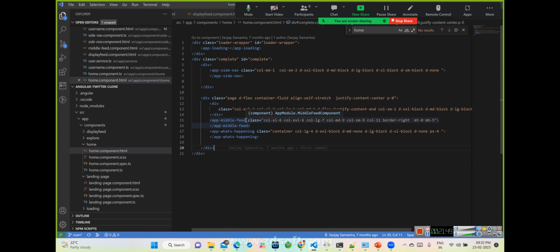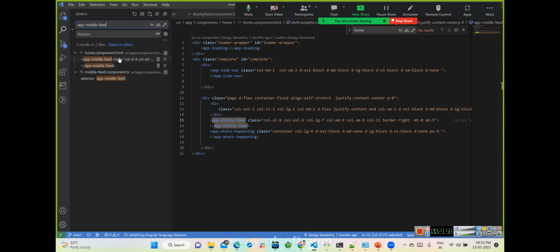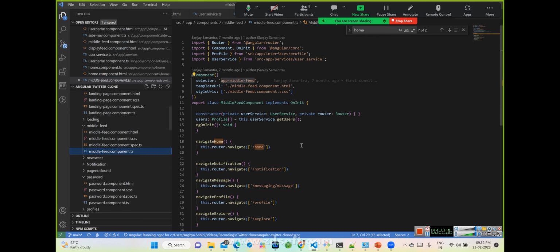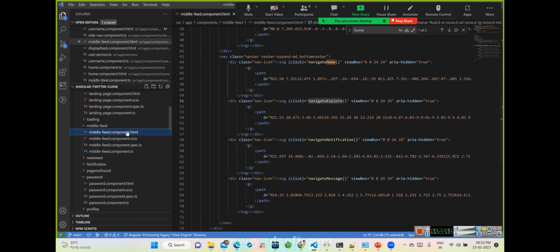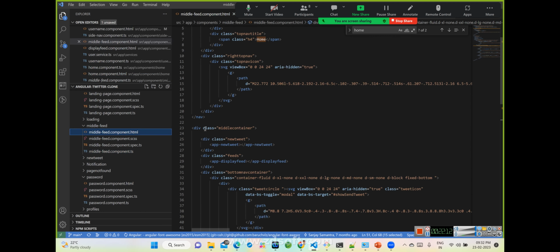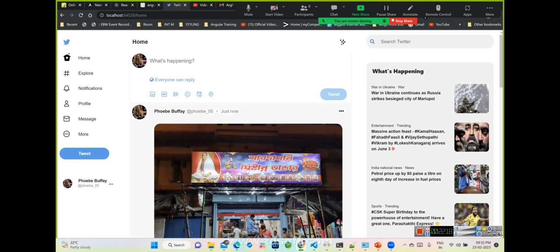If we see the app middle feed, let's go to the app middle feed. We'll try to understand how it is broken into multiple components, and that's the flavor of Angular. We can break it into multiple reusable components. So if you see the middle feed section, this is the middle feed HTML. Yeah, this is the middle feed.